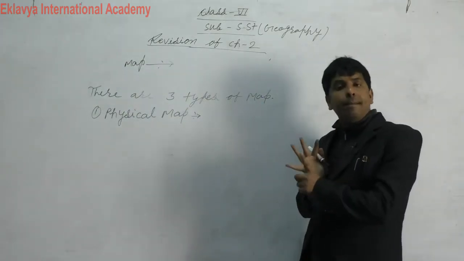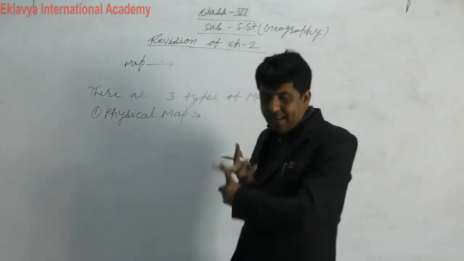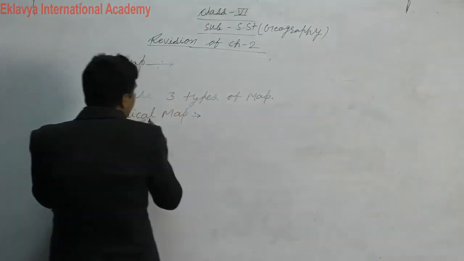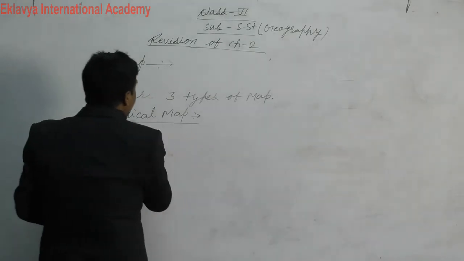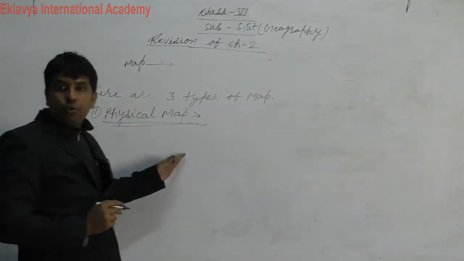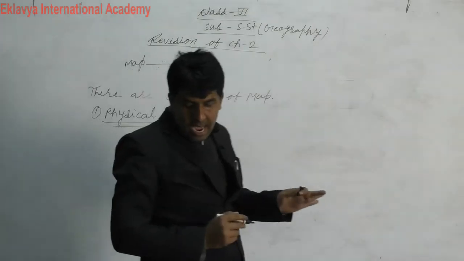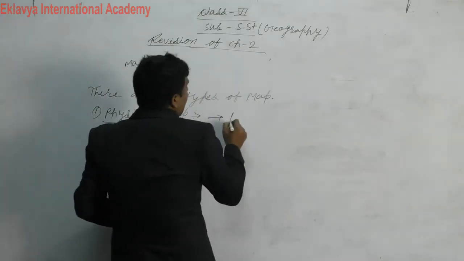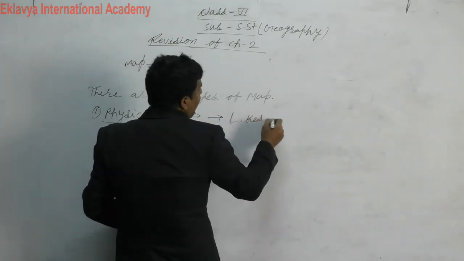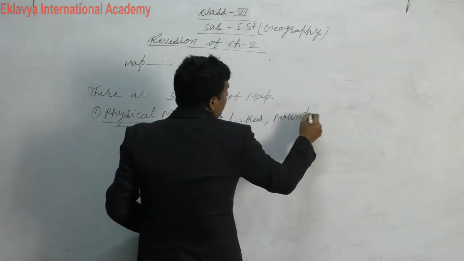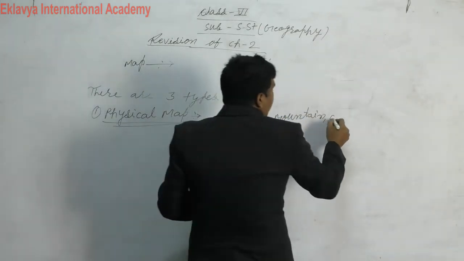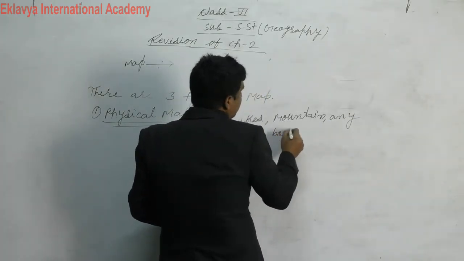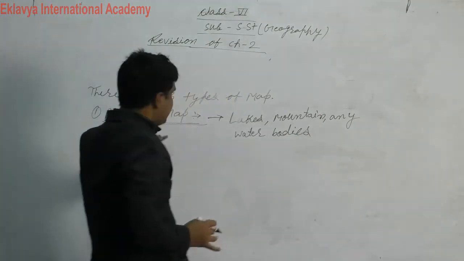If you want to show plateau, mountain, plains, water bodies, you can show them in physical map. If you want to show mountains, plateaus and plains and water bodies like lakes, you have to write like this: lakes, mountain, any water bodies you can show in physical map.